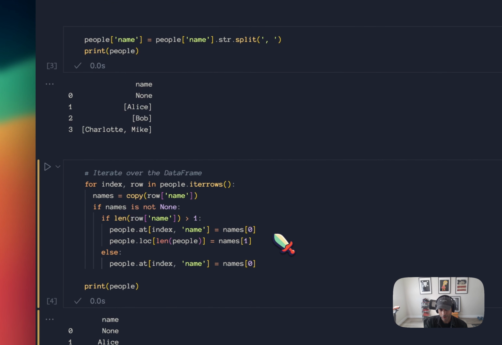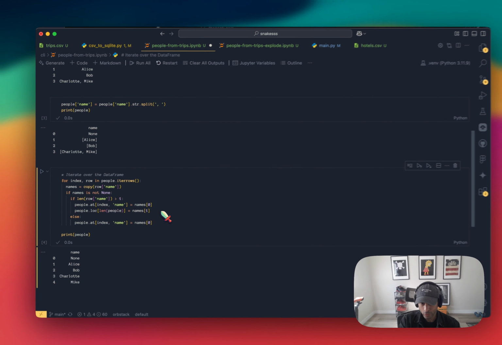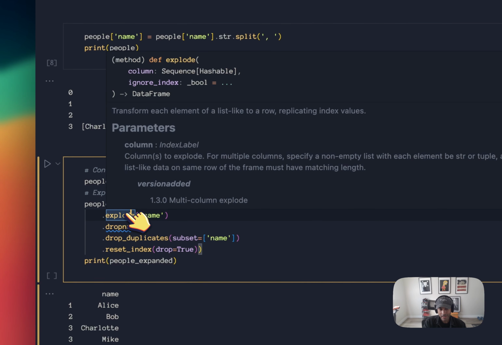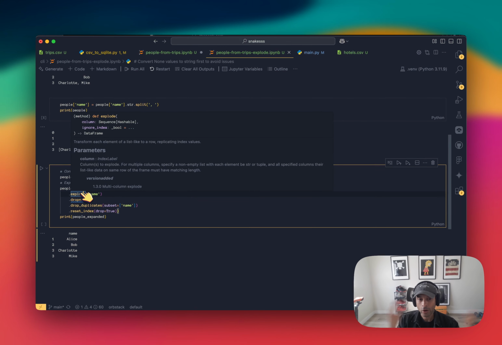There's only 96 rows, and I know that the values are either None, 1 value, or 2 values. I've never been on a trip with more than 2 people, so this is the max. That's all I accommodated for. But if I had gone on a trip with 5 people, 7 people, 4 people, whatever, this approach wouldn't work. So explode does what I was doing, and it handles however many values.